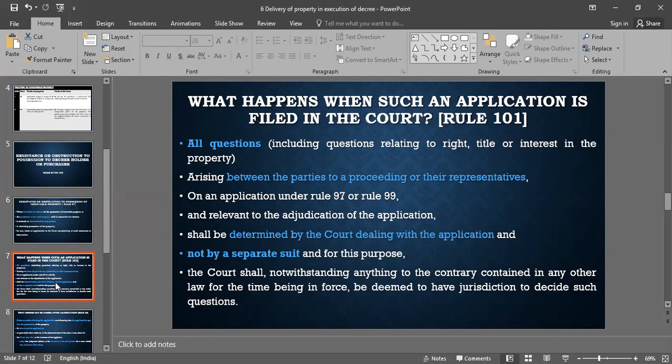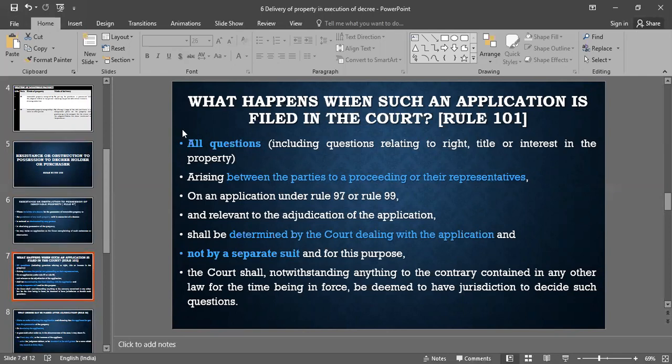All questions, including questions relating to right, title, interest in the property arising between the parties to a proceeding or their representatives on an application under Rule 97 or Rule 99 and relevant to the adjudication of the application, shall be determined by the court dealing with the application and not by a separate suit for this purpose.